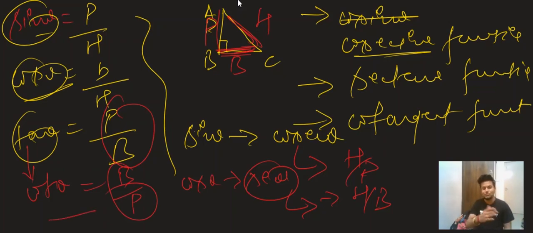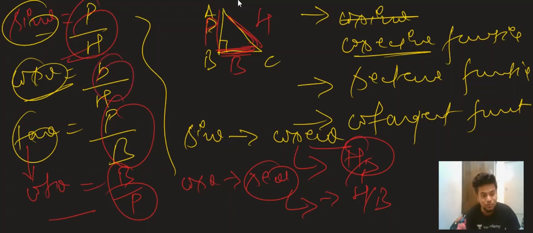So it's very easy to remember the ratios, guys. How to remember them? Sin theta is the opposite of cosec theta, cos theta is the opposite of sec theta, tan theta is the opposite of cot theta. So if sin theta is equal to P by H, then cosec theta will be equal to H by P.